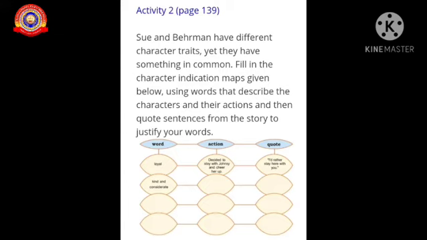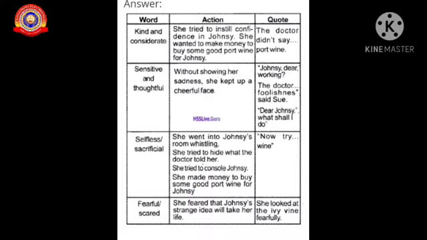See the next one, kind and considerate. How will you write it? In this, she wanted to instill confidence in Johnsy, and she wanted to make money to buy some good port wine for Johnsy. This is kindness and consideration. The doctor didn't say port wine. This quote will help you to understand the kindness and consideration that Sue shows to Johnsy. So go through the rest of them and write in your text.